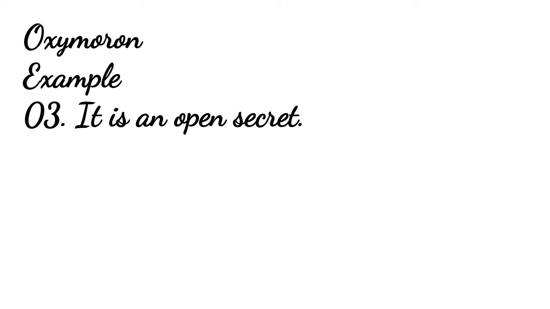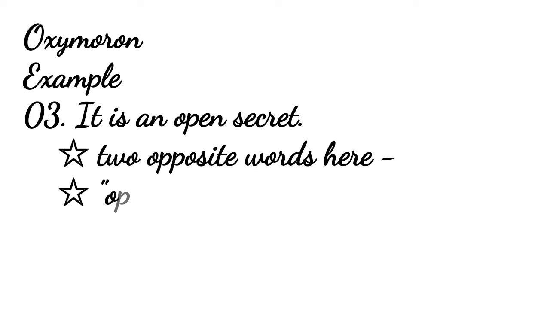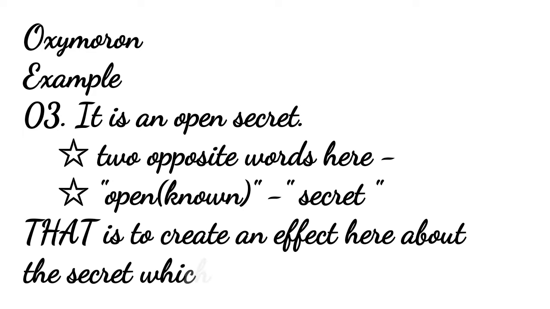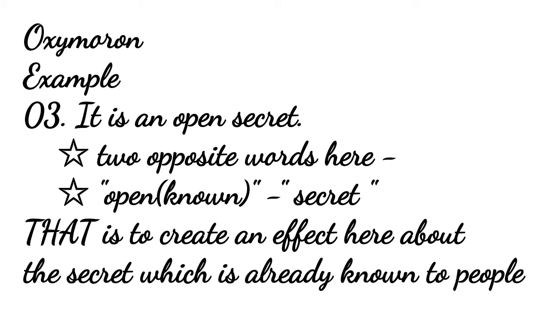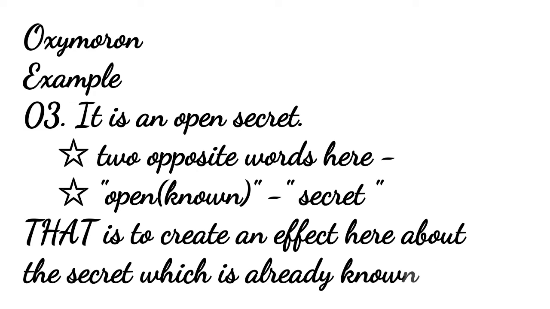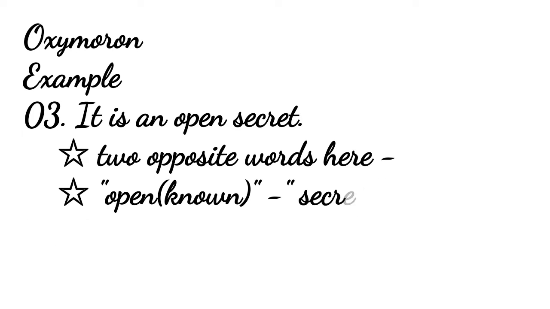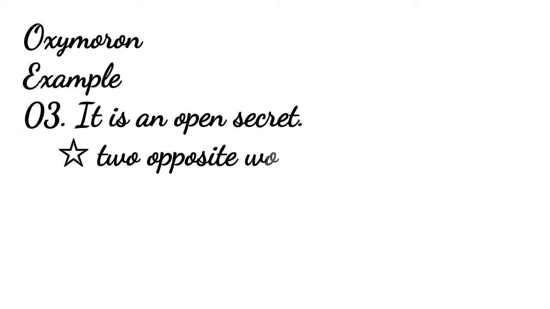If I give you another example, I can say that it's an open secret, right? In this example, the words secret and open are opposite to each other. A secret is meant to be concealed, meant to be hidden, meant not to be shared with others. And if it is an open secret, it means that everybody knows about it.